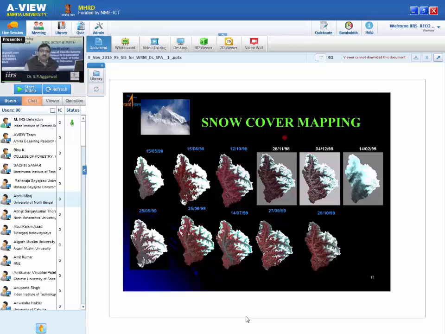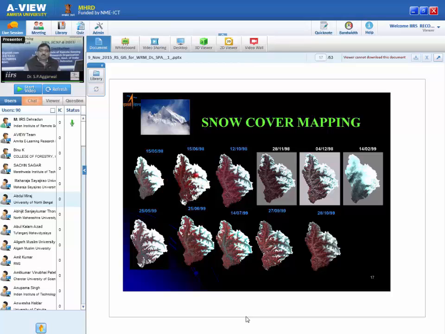This is another area where people cannot reach: snow cover area mapping. Remote sensing data can provide you the exact snow cover area mapping you can see here. This is the Beas Basin in Himachal Pradesh. You can see the snow cover area is there. Now in June it is reduced. Why is it reduced?